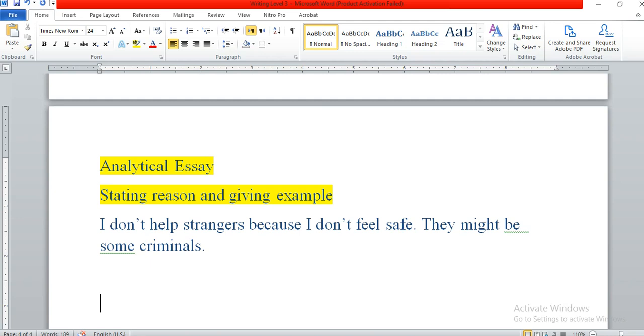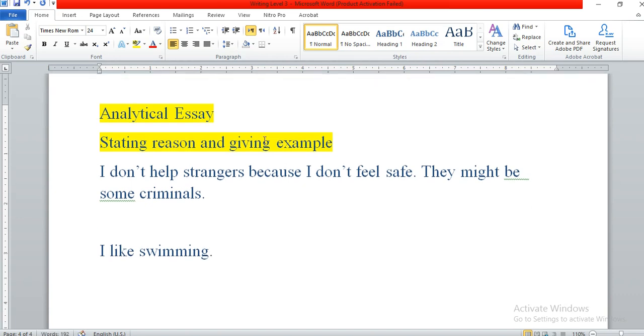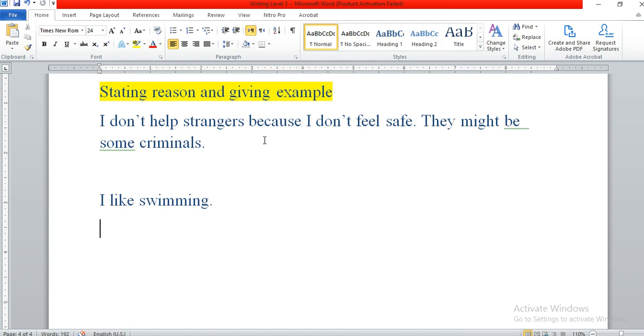For example, I like swimming. Another example: reading is the best activity. If you look at this, here we see reading, which is read, v1 plus ing, so it is used as a noun. Swimming, as in I like swimming, is also used as a noun.